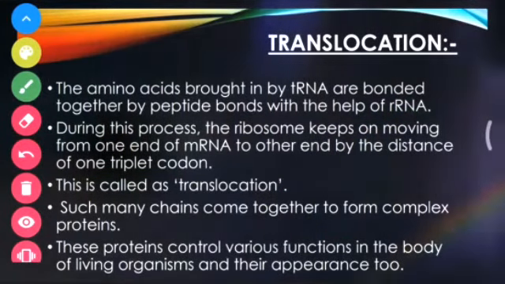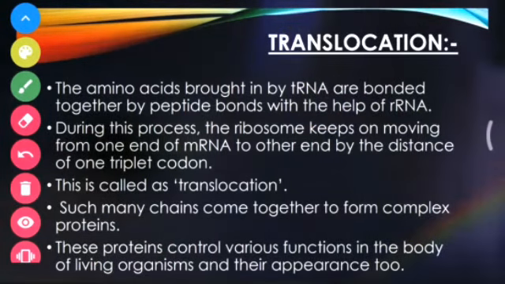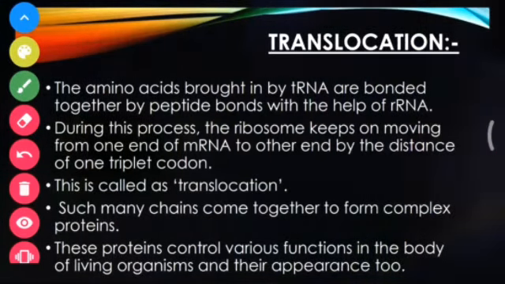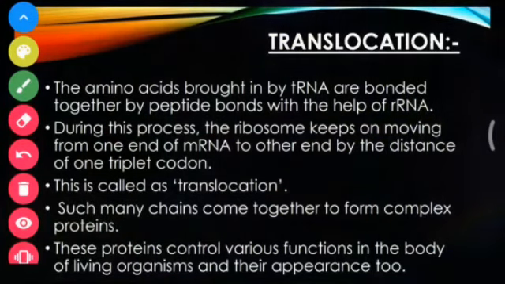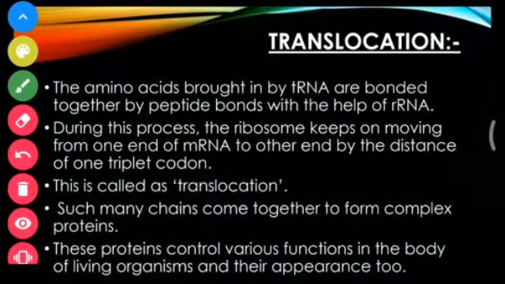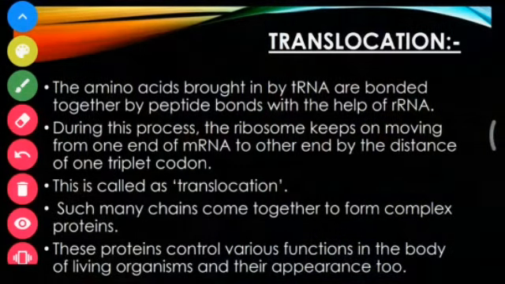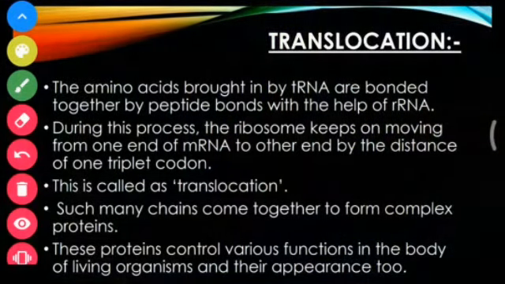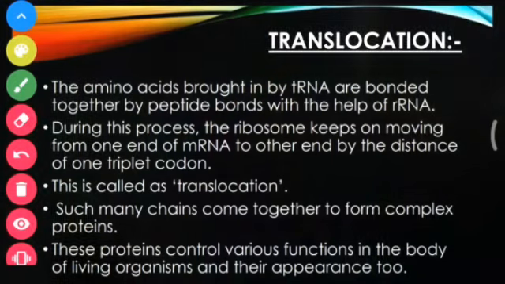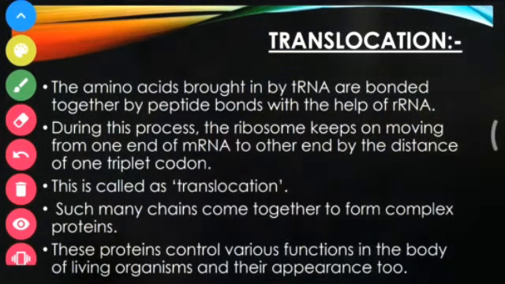As you can see here, what is translocation? As I said, the amino acids brought by tRNA are bonded together by a peptide bond with the help of rRNA. During the process, the ribosome keeps on moving from one end of the mRNA to the other end by a distance of one triplet codon, and this is called translocation. So the ribosome is jumping from the first codon to the next codon, second codon to third codon, and each time it jumps, it is called translocation. Such many chains come together to form a complex protein, and this protein controls various functions in the body of living organisms and their appearance too.